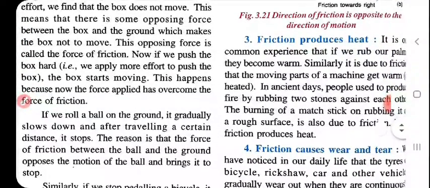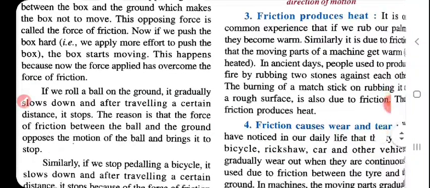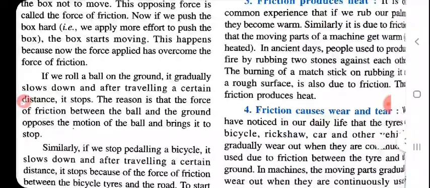If we roll a ball on the ground, it gradually slows down and after traveling a certain distance, it stops. The reason is that the force of friction between the ball and the ground opposes the motion of the ball and brings it to a stop.